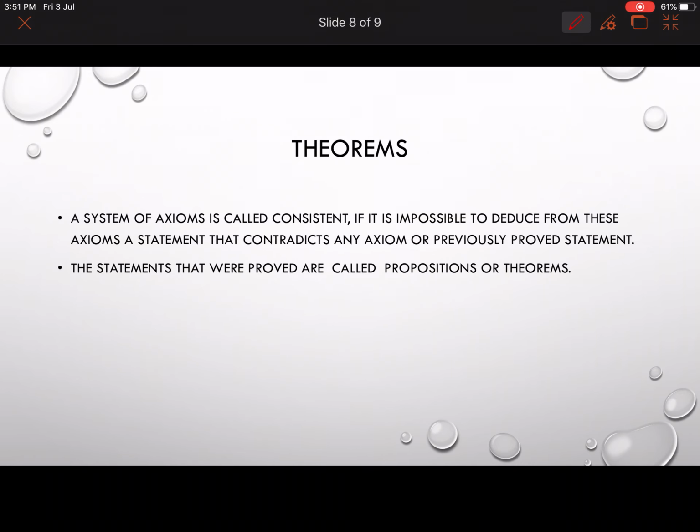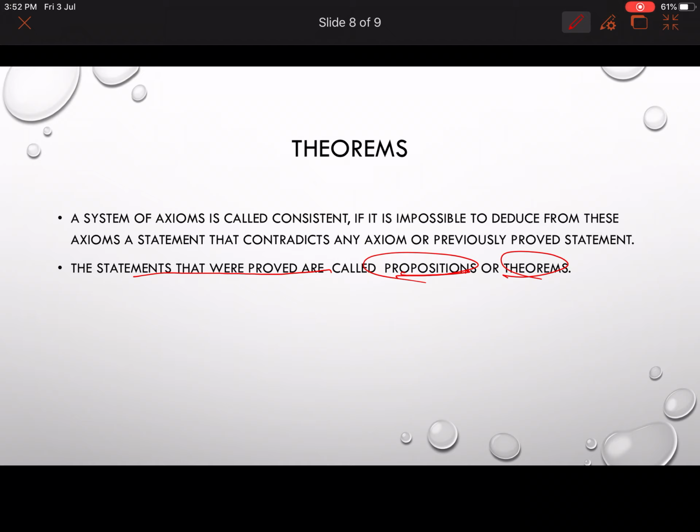Let us now see the theorems. You might have heard about this. We just said that axioms and postulates do not require any proof, but some statements need proof. Those statements which are proved are called propositions or theorems. A system of axioms is called consistent if it is impossible to deduce from these a statement that contradicts any axiom or previously proved statement.